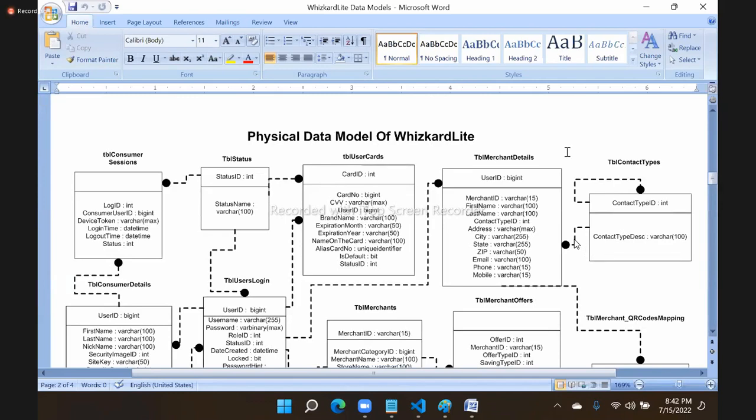A physical model contains table name, field name, data types and everything. That means in a module, what should be the table name? In the table, what are the fields to be there? And in those fields, what are the types? Now, again, a review will happen on this, and our review team will verify that we are not missing a